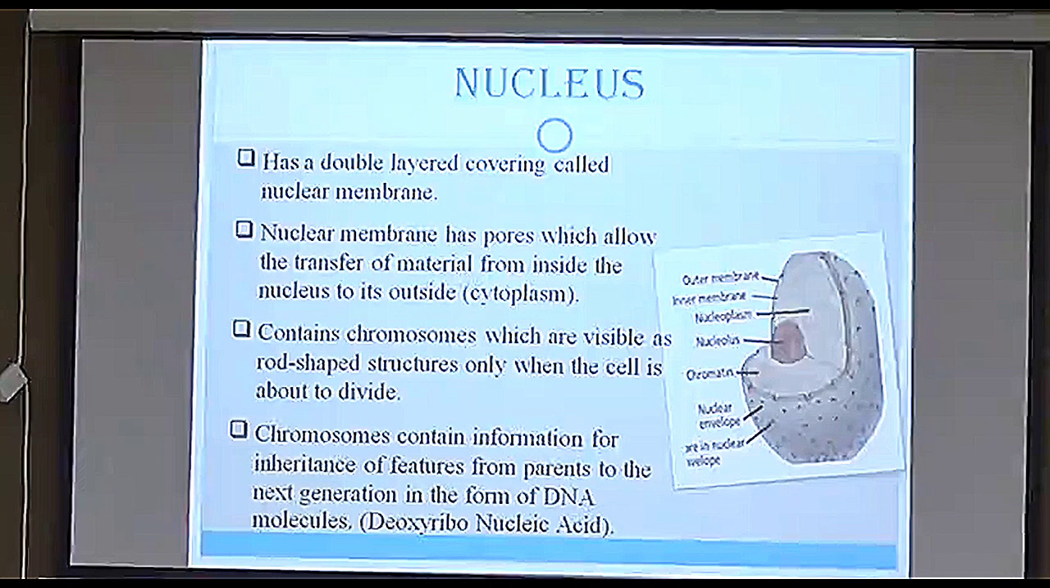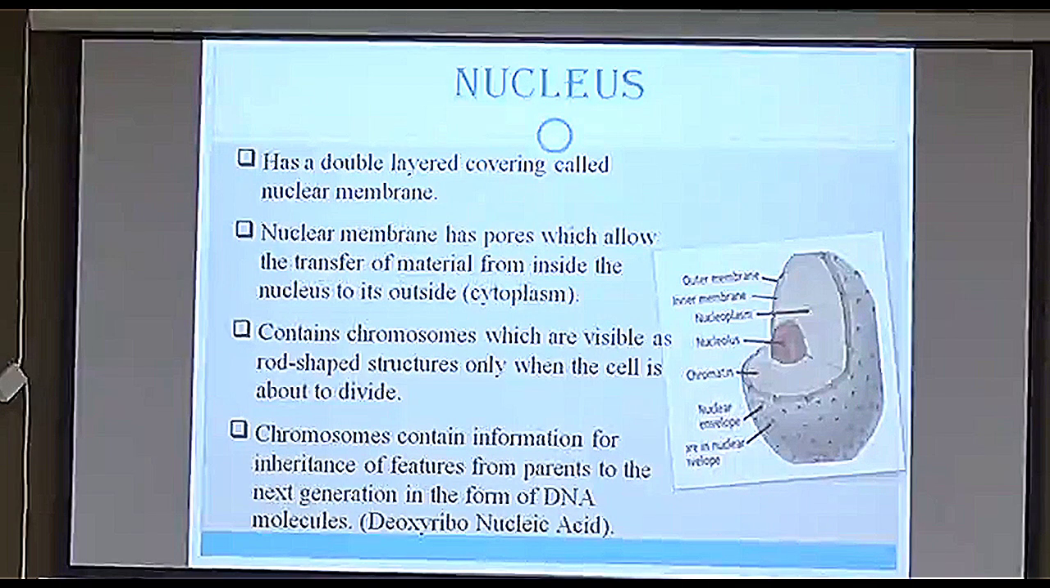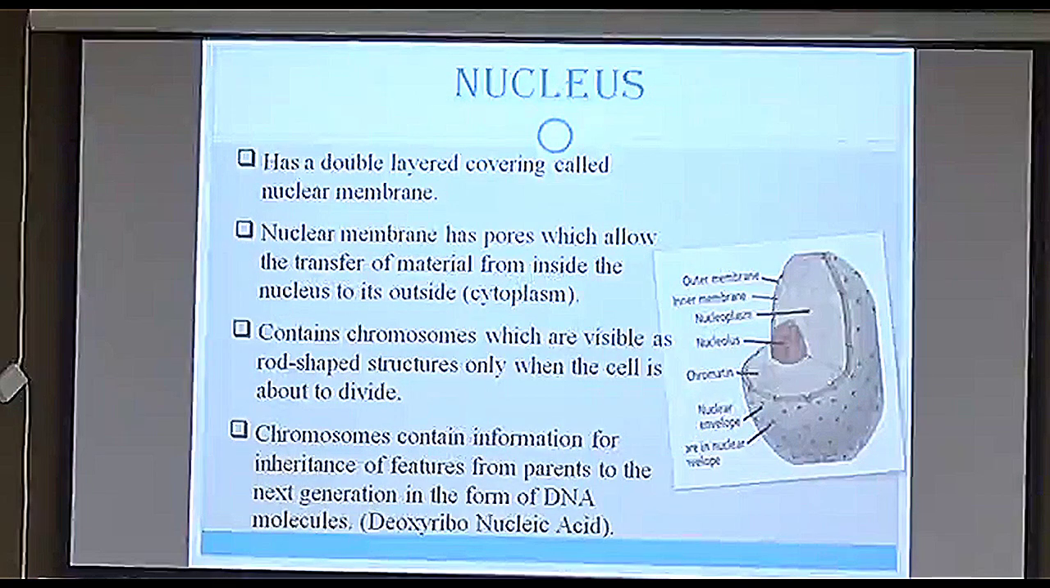The chromosome contains the DNA. And when there is a division of the cell, the chromosomes divide. Initially, in the nucleus, the genetic material is in the form of chromatin, which is a thread-like structure. It will convert into chromosomes only when the cell is ready to divide. Otherwise, it will stay in thread form.